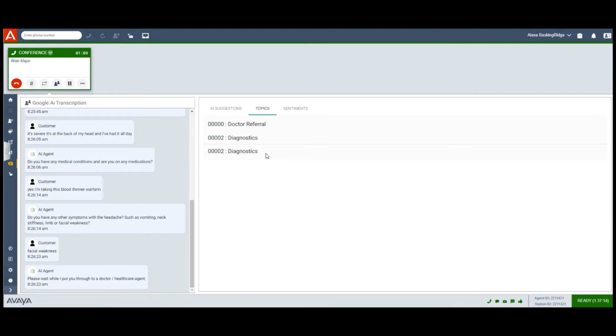If you look at the topics, it did just that. It did two different diagnostics. The first diagnostic was the headache, and the second diagnostic was for the facial weakness. You'll also see that based upon those, it did an immediate doctor referral. Now, I have the communication muted at this time, but I'm going to unmute so that way you can see how the transcription continues.